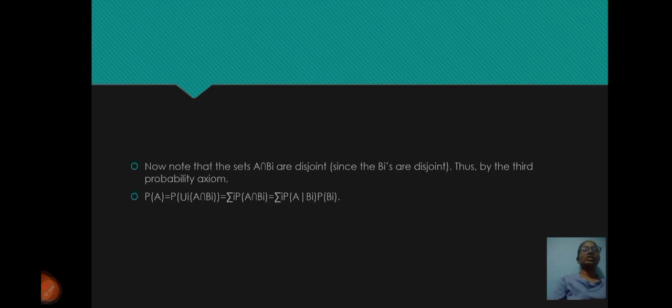Now note that the sets A ∩ Bi are disjoint, since the Bi's are disjoint. Thus by the third probability axiom, P(A) = P(∪ (A ∩ Bi)) = Σ P(A ∩ Bi) = Σ P(A|Bi) P(Bi).